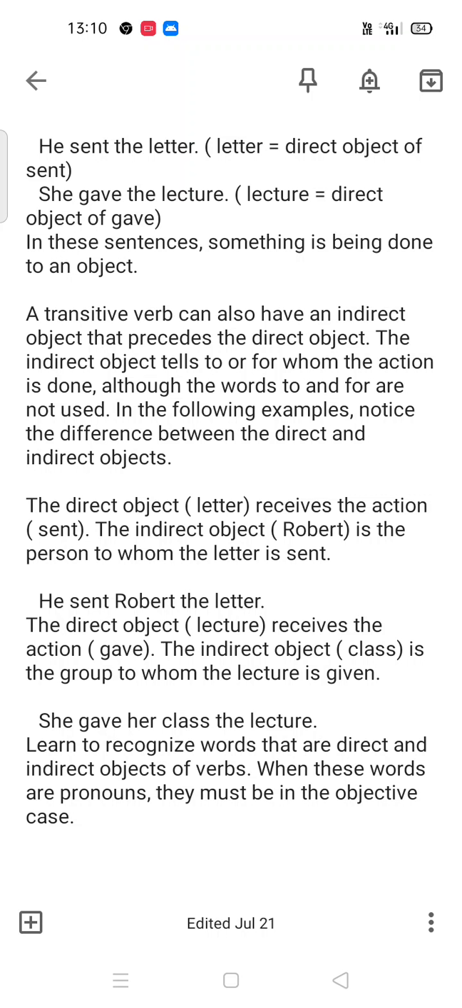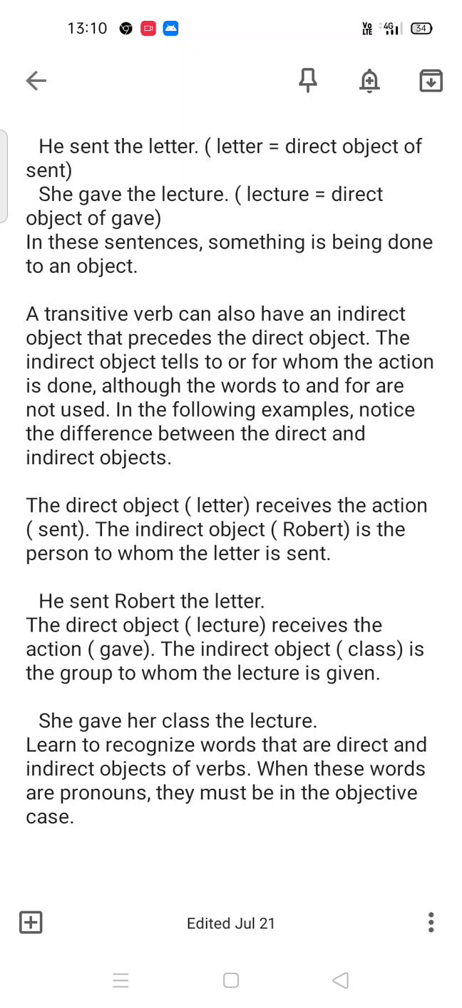So the object by which the sentence is said to be complete is known as the direct object, and the other object, by which the sentence is not complete, is called the indirect object. So it is an easy way to find.